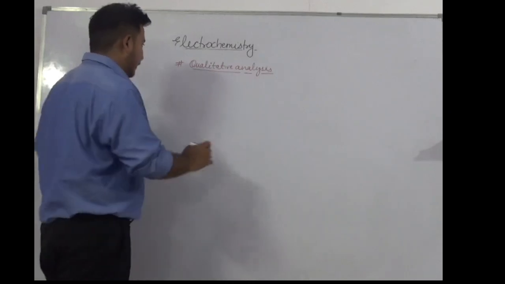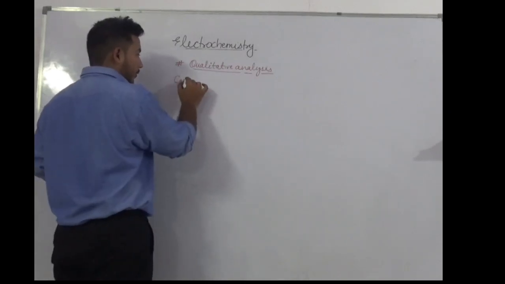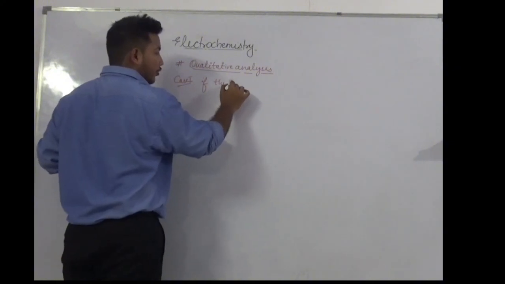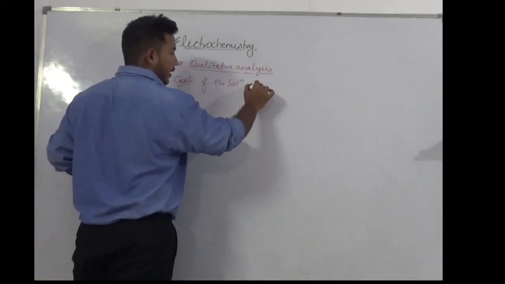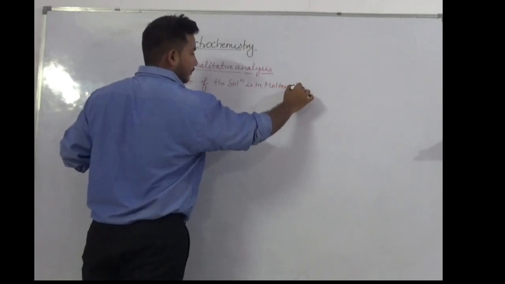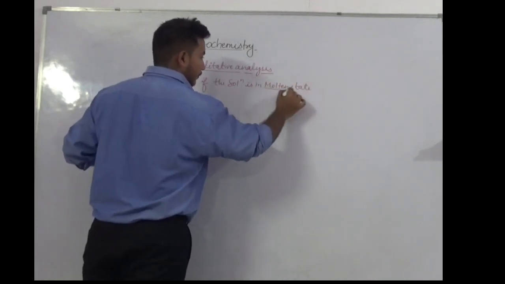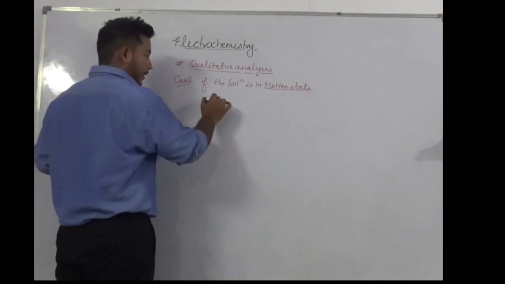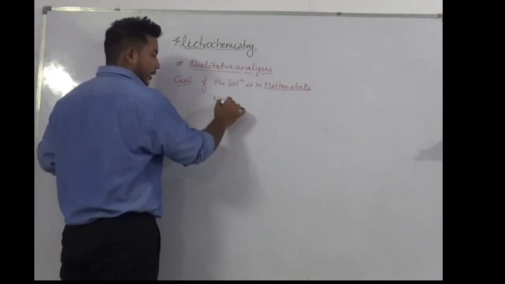Okay? So, case 1, if the substance is in molten state. Let us take an example, NaCl.